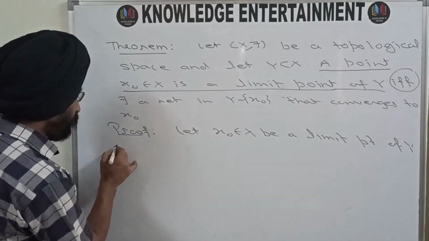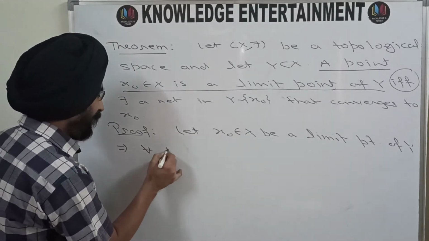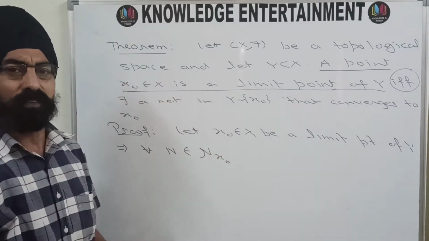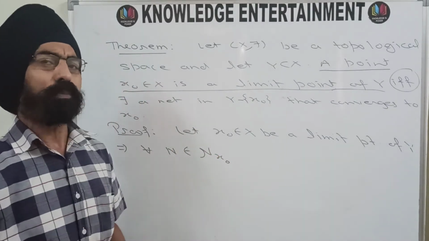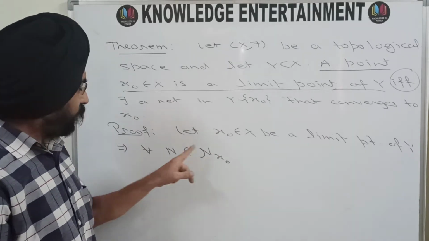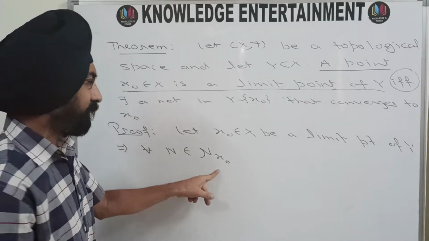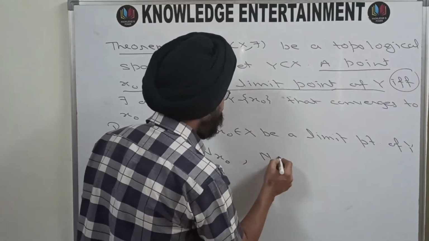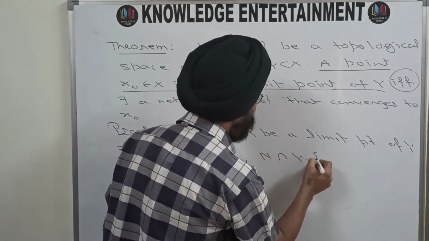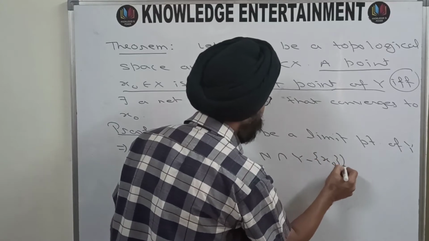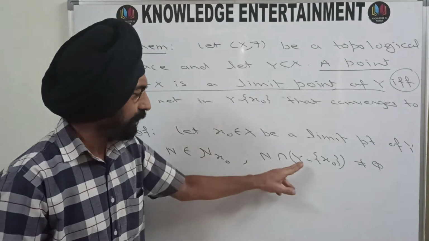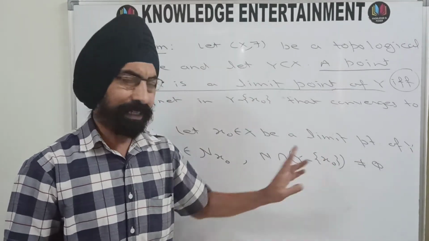This means for every N belonging to N_X naught, the neighborhood system of X naught, that means the collection of all possible neighborhoods of X naught, and you take any neighborhood N from that collection, N intersection Y minus X naught is non-empty. That means this neighborhood contains a point of Y other than X naught.